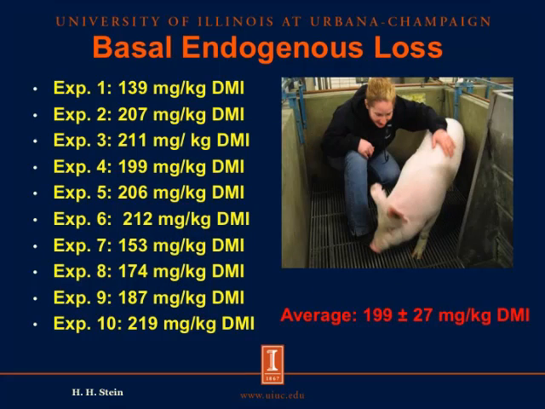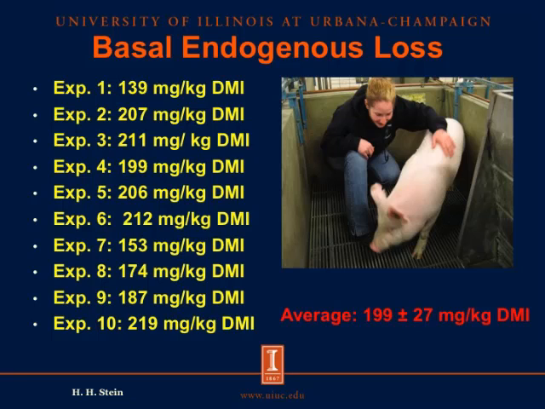Alternatively, we can calculate standardized total tract digestibility of phosphorus, and to do that we need to determine the basal endogenous losses. And here are data from 10 different experiments that have been conducted. And we can see here that there's much less variability among different experiments, and we can relatively accurately determine the basal endogenous losses of phosphorus. And on average, over 10 different experiments, we have basal endogenous losses of 199 milligram per kilogram dry matter intake.